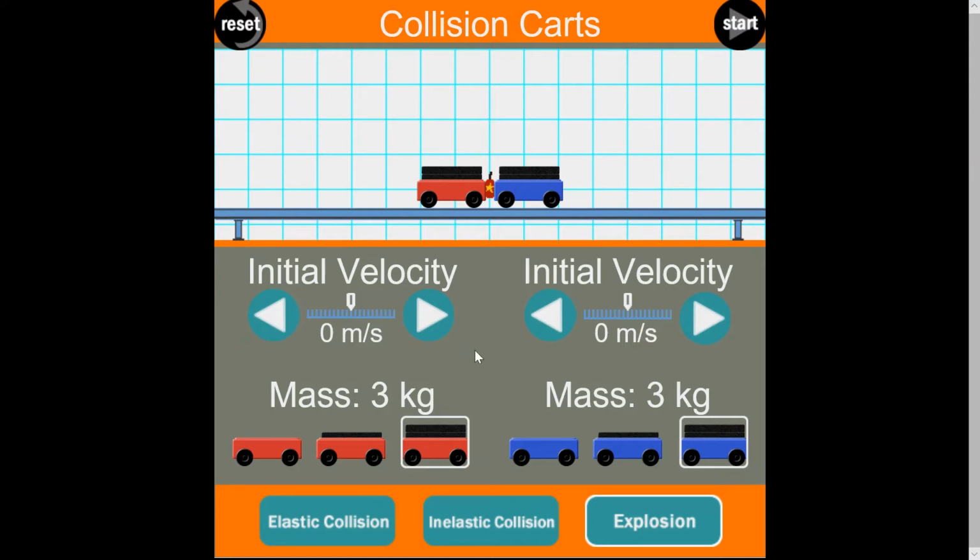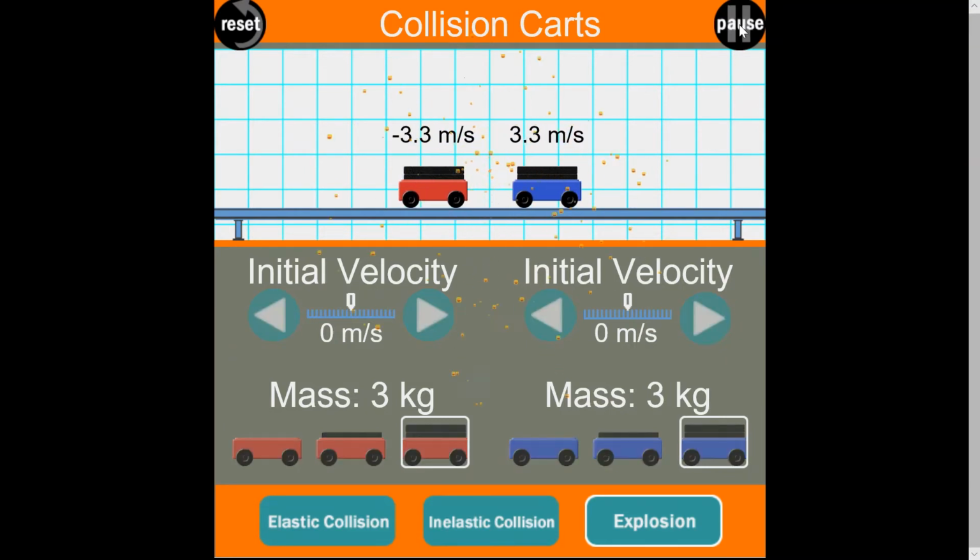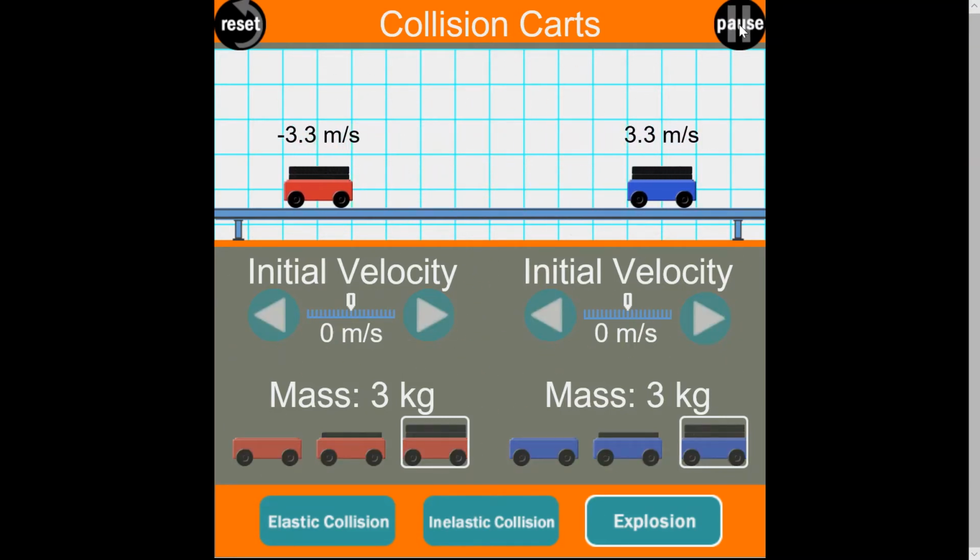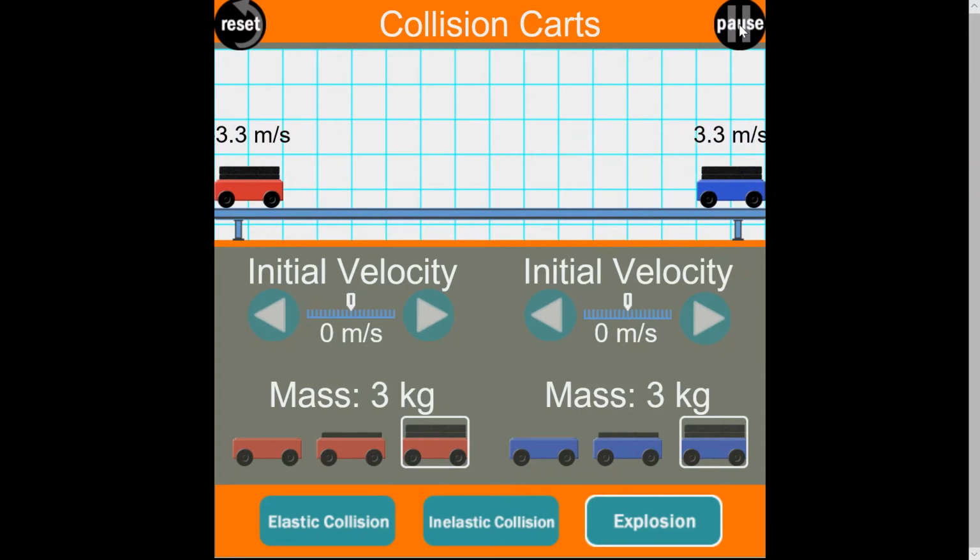So what we're going to do first is set up both of these carts to the same mass. Notice down here you can select different masses. I've selected both of them to be the heavy 3 kilograms. Let's go ahead and run this and watch the simulation. You can see they both move apart after the explosion with the same velocity.